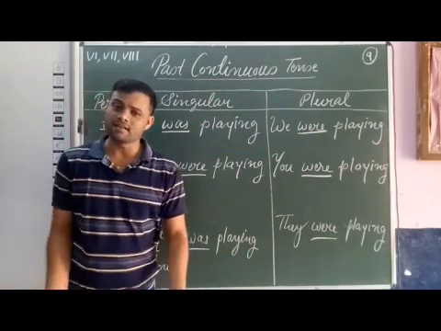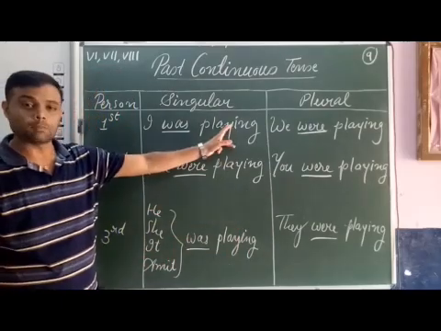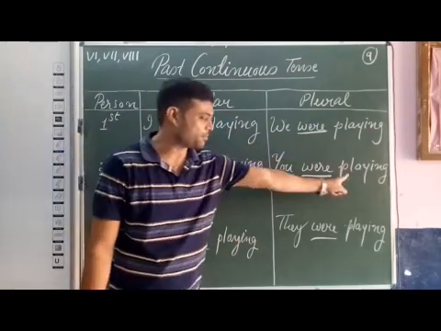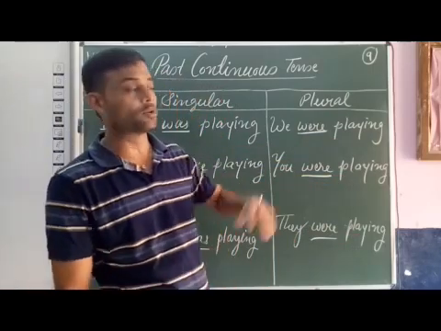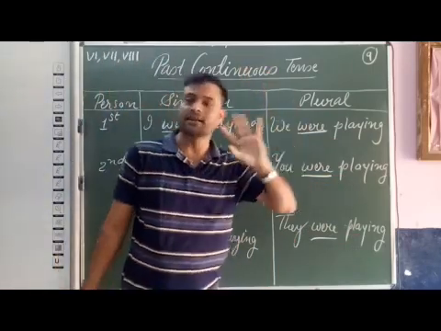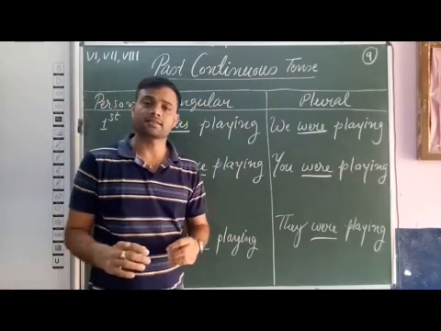And as it is continuous tense, we use verb with ing. Playing, playing, playing. So that verb with ing, we have to use as it is a continuous tense. So this is about past continuous tense.